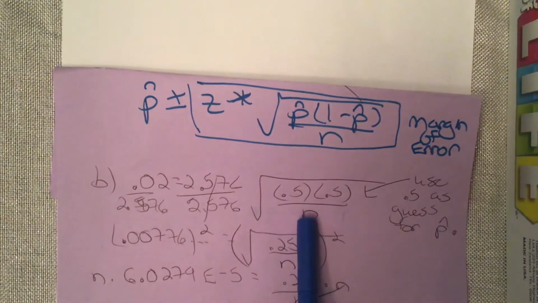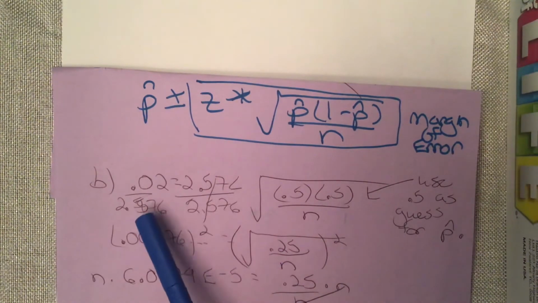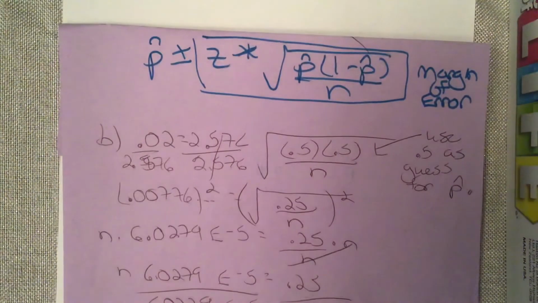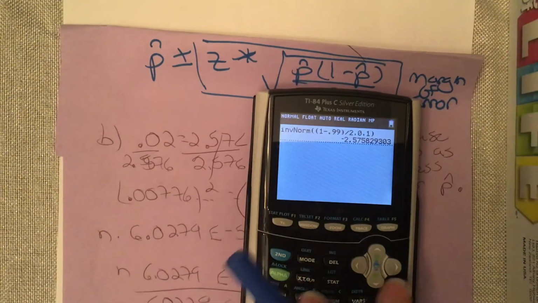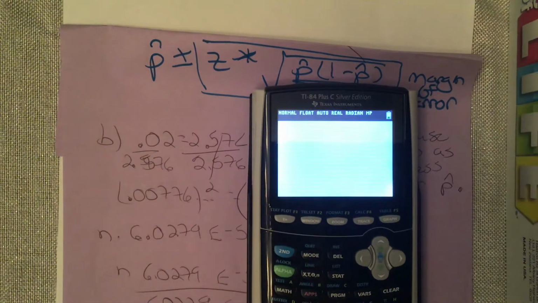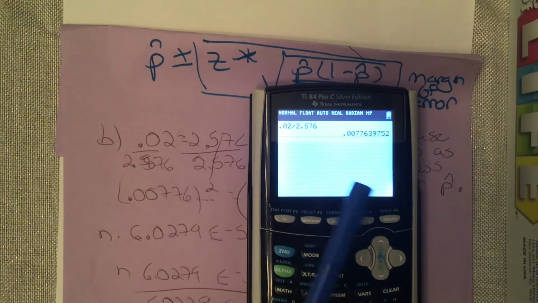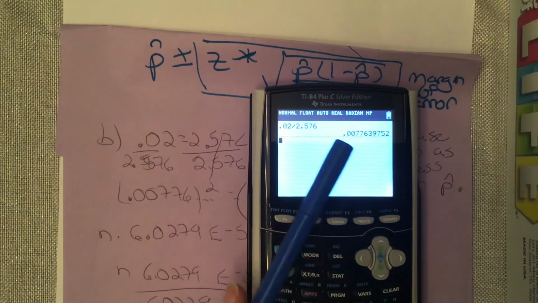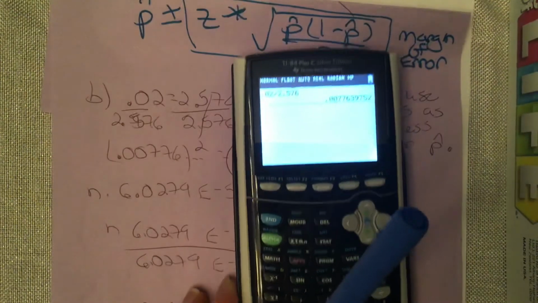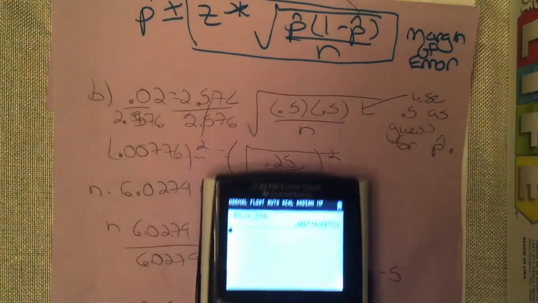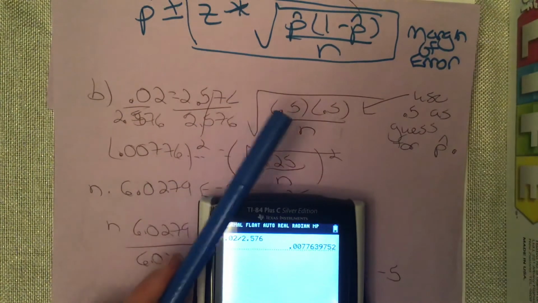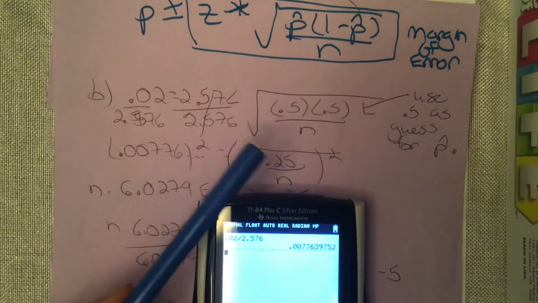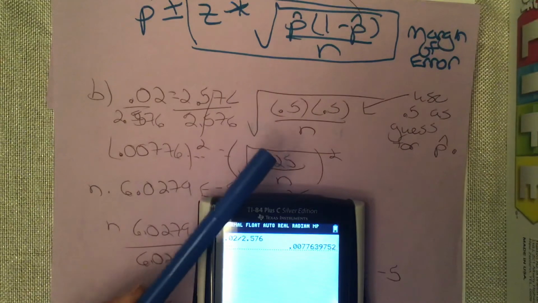So my goal is to get n by itself. So first I divided both sides by 2.576. And then you get some number. So this is where I would suggest just leaving everything in your calculator. So 0.02 divided by 2.576. I just kind of wrote out what the decimal is there, but just keep it in your calculator so you don't have to worry about rounding until the end. Okay, and then that would equal this part here. So I just did 0.5 times 0.5 and made it 0.25. So the square root of 0.25 over n.